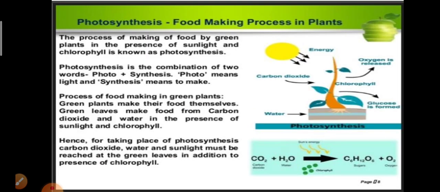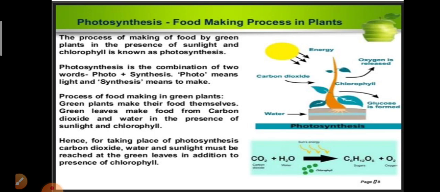Next, as we called plants autotrophs. Okay students, because they prepare their own food. How can they prepare their own food? Yes, the plants can prepare their food by the process called photosynthesis. Food making process in plants, that is photosynthesis. The process of making food by green plants in the presence of sunlight and chlorophyll is known as photosynthesis.